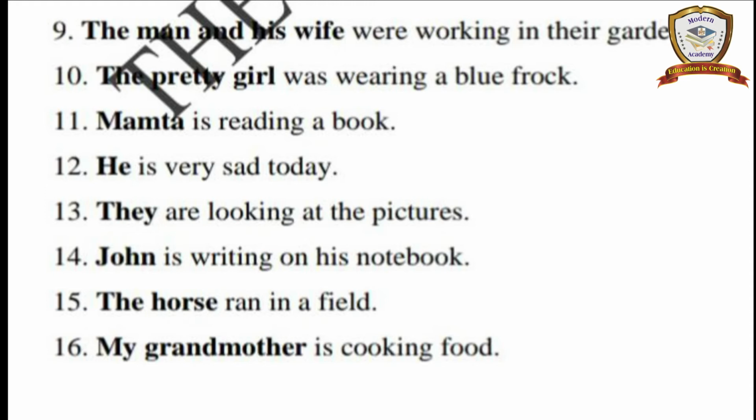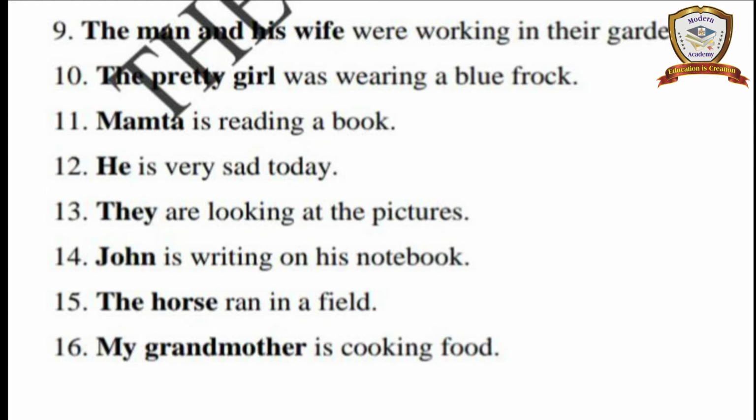See, next sentence, the pretty girl was wearing a blue frock. See, in this sentence, where is the verb? "Was wearing" is the verb. So before "was wearing" we have which words? The pretty girl, so "the pretty girl" is the subject. Next, Mamta is reading a book. Which is the verb? "Is reading." Before that we have the name Mamta, so Mamta is the subject.